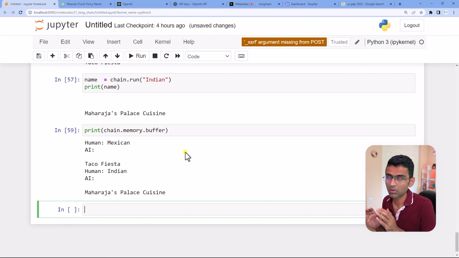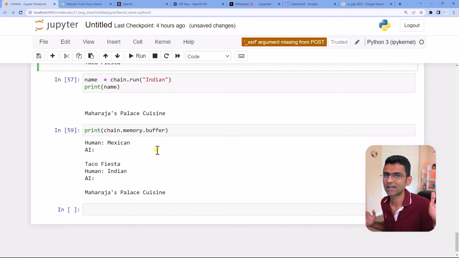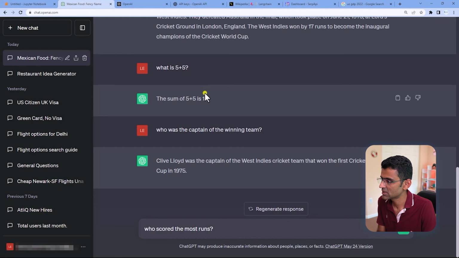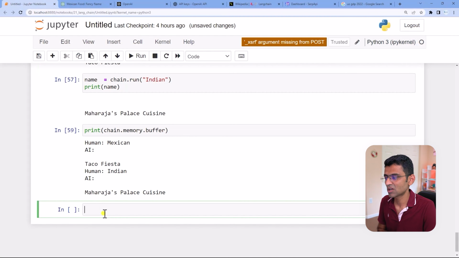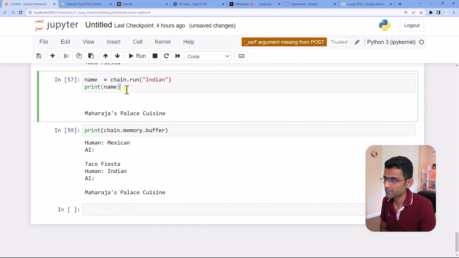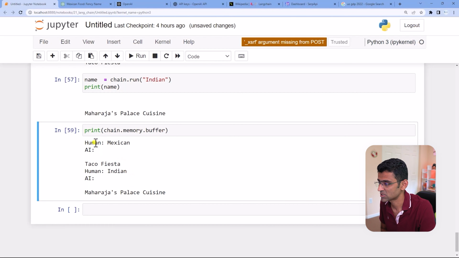But one problem with this particular object, which is conversation buffer memory, is that it will keep on growing endlessly. So let's say you have 100 conversational exchanges, and by that what I mean is one question answer pair. So one question answer pair is one conversational exchange. This is second. So in total, this is 2 conversational exchanges. So here, if you have 100 conversational exchanges, what's going to happen is next time when you ask a question to OpenAI, when you say chain.run, it is going to send all this past history to OpenAI, and OpenAI charges you per token. So this is 1 token, second token, third, fourth, and so on.